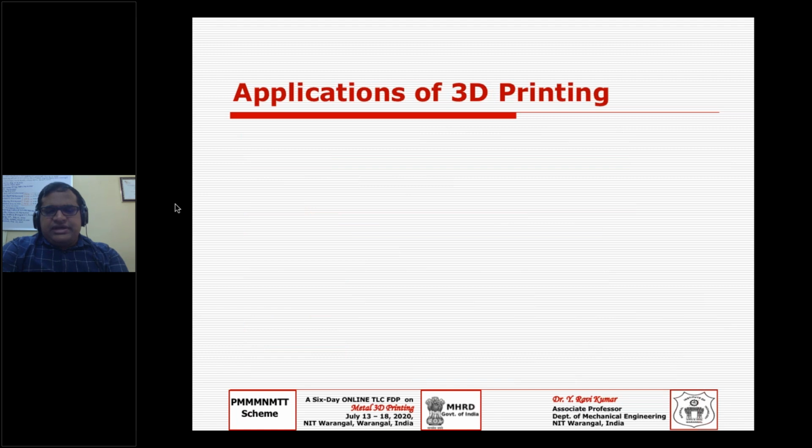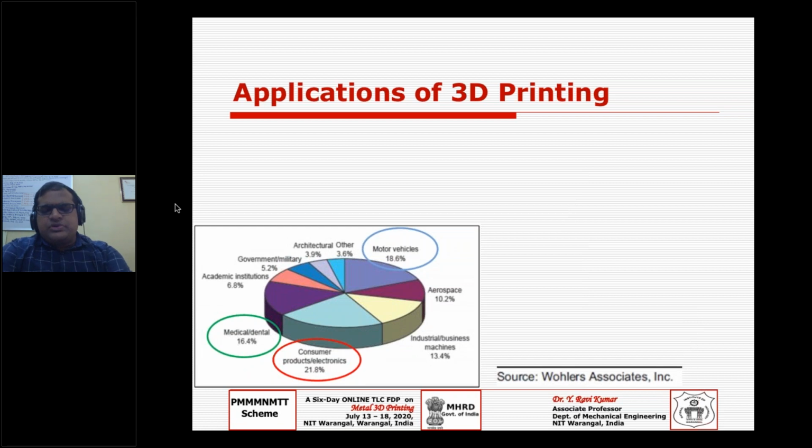So then if you recap the applications of 3D printing, as per Fowler's report, the first share of this application goes to consumer products or consumer electronics, with the figure of 21.8%.